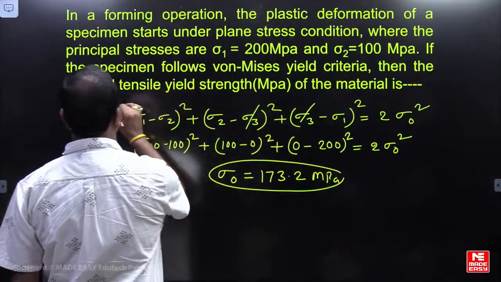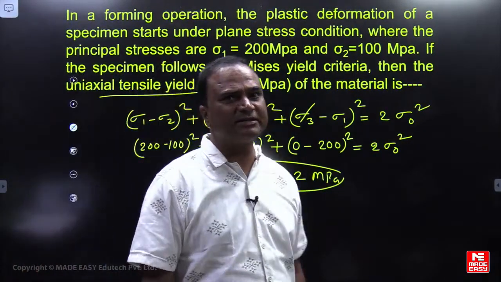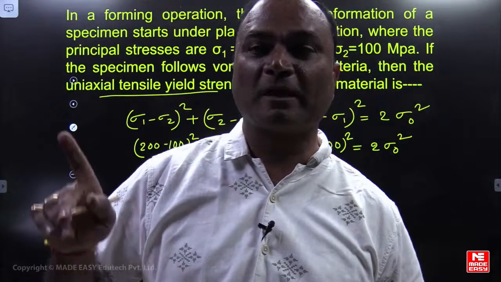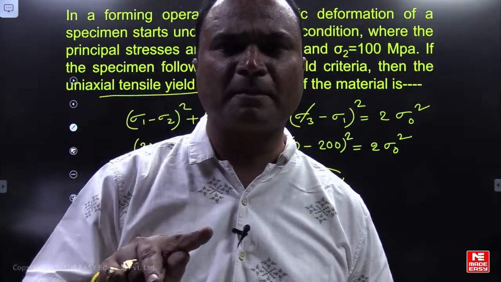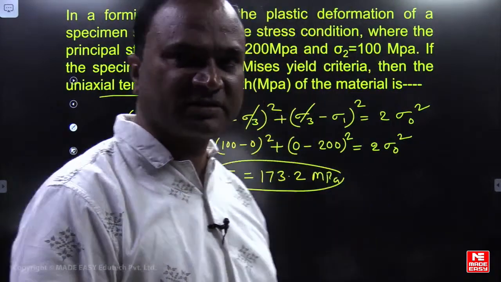Right, this part. Uniaxial tensile yield strength means this is a flow stress. Up to the elastic limit, you are discussing yield strength. In the plastic region, we are discussing flow stress of the material.